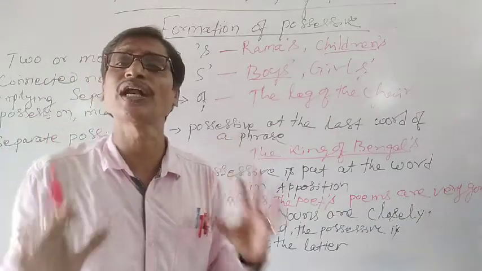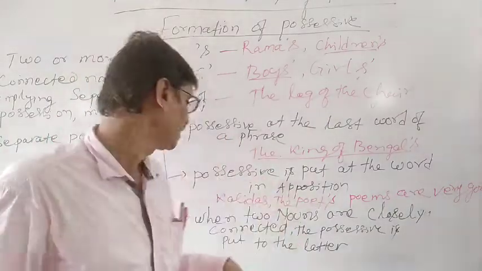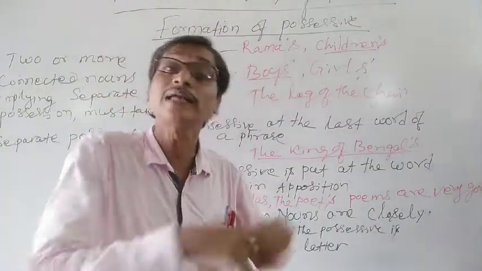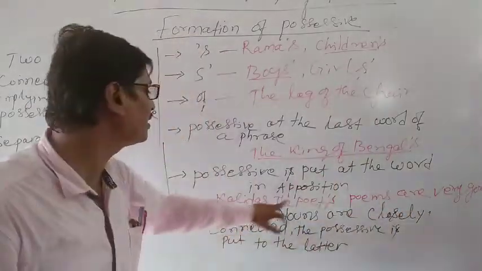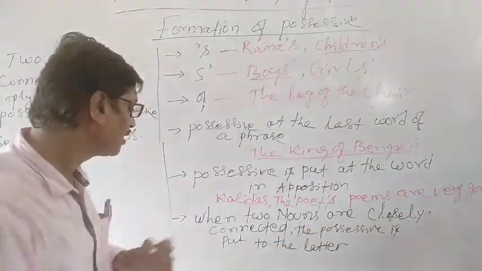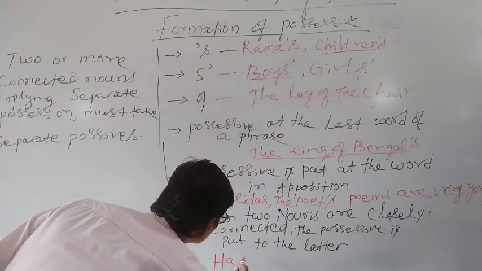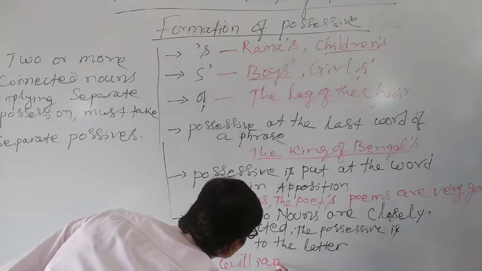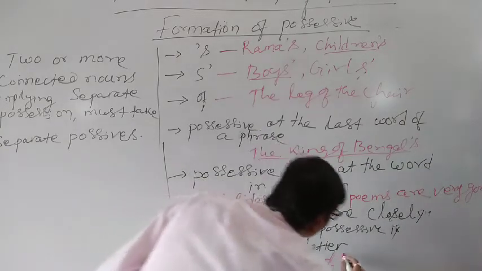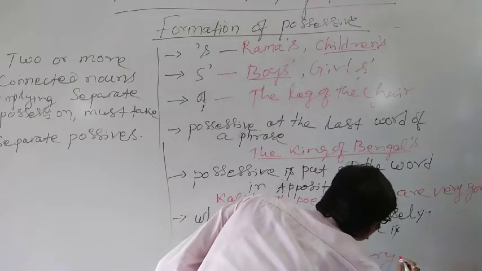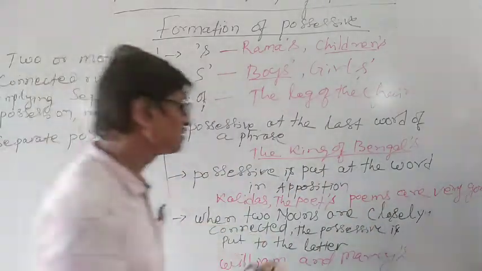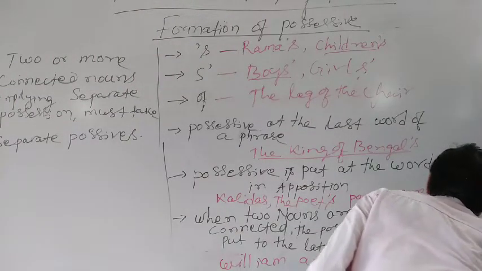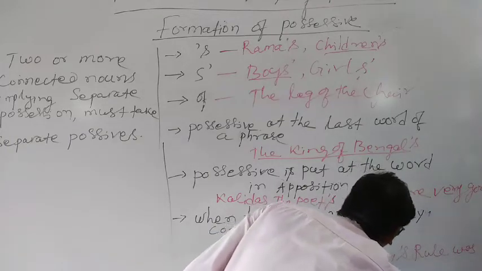Two nouns are closely connected, consecutively written, and the possessive is put to the latter. That means the next one. Here, the former, it is the latter. Similarly, if we are writing William and Mary's rule was not the golden period.